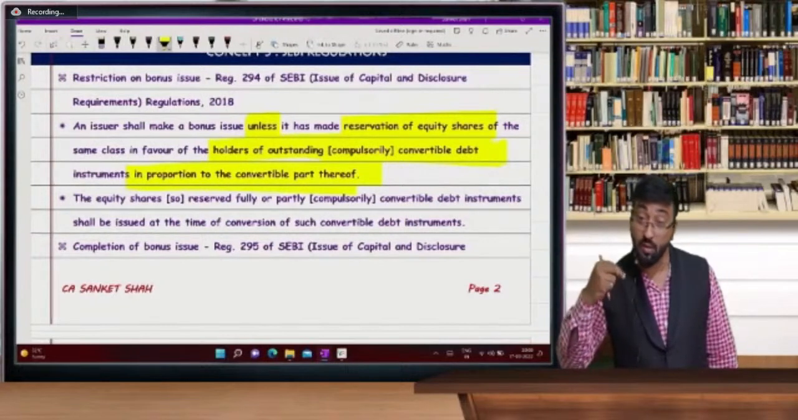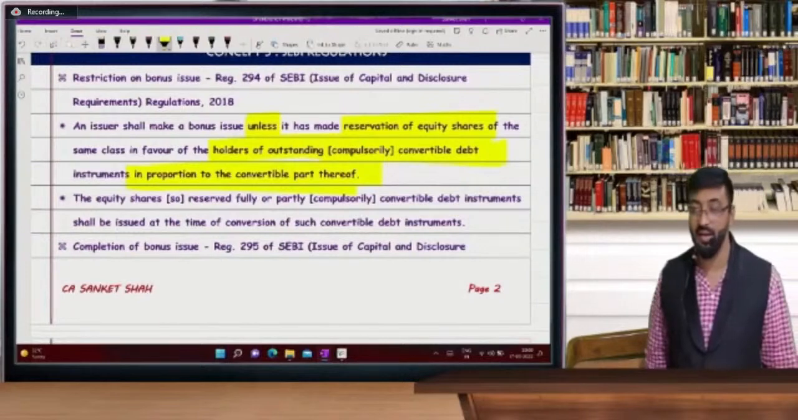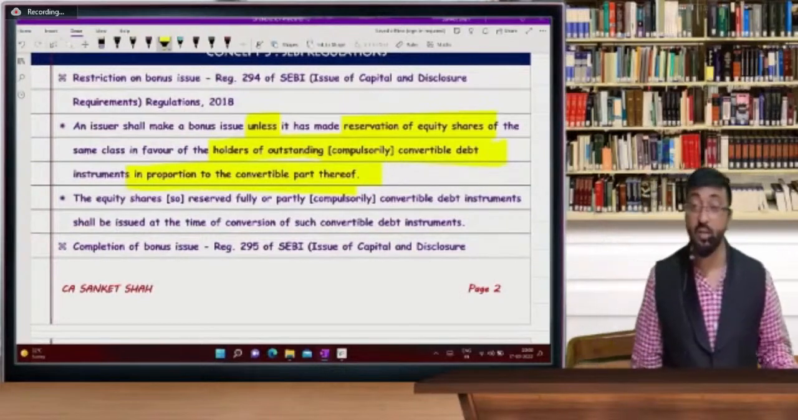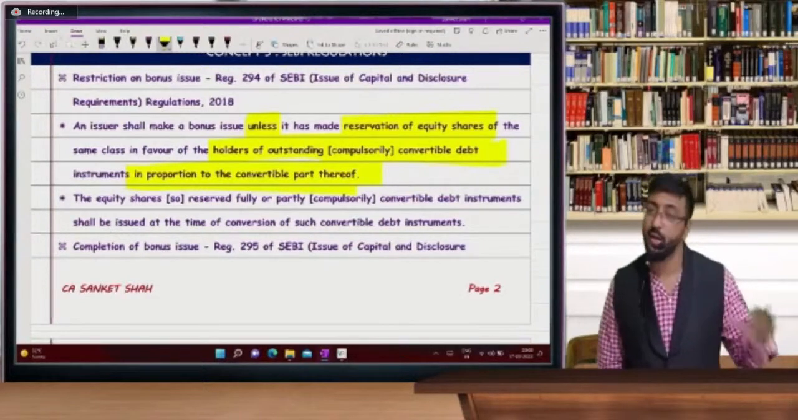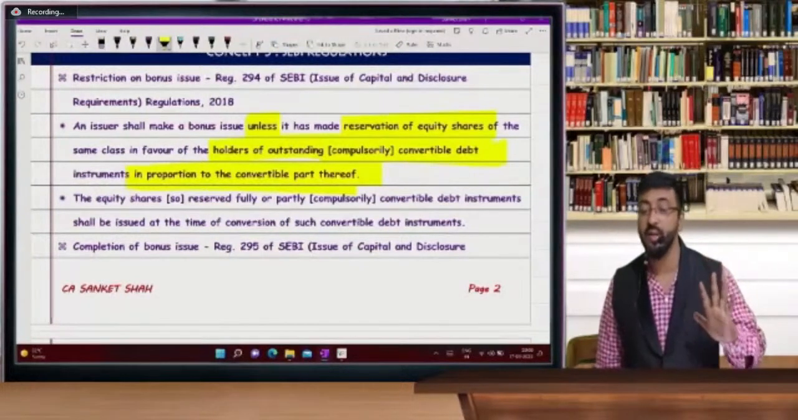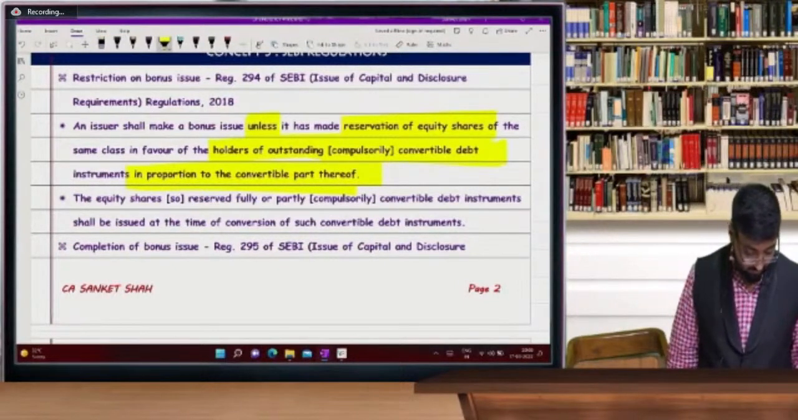So जो भी conversion होगा उनको ये देना है. So after conversion, you have to give bonus shares. So this is the concept of convertible debentures. Are you getting it or not? It is only a theory part. I hope you are now getting this concept.